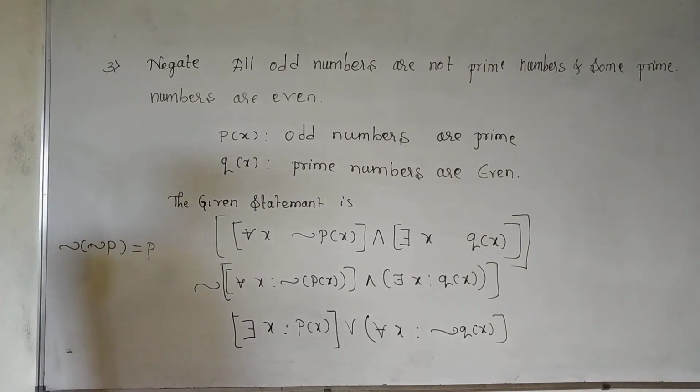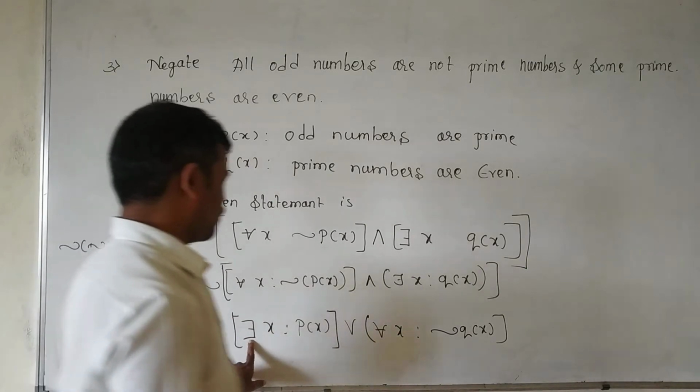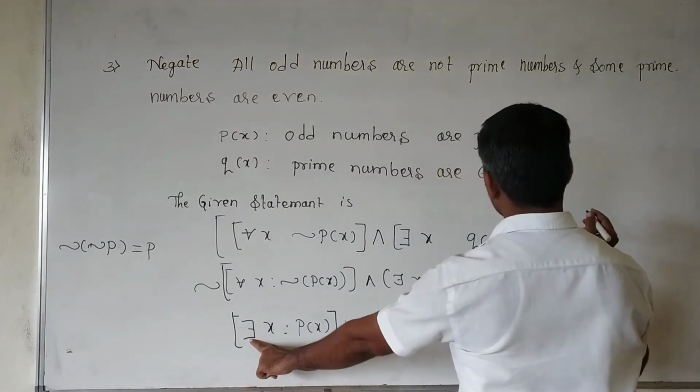Now we have to write that in words. For all becomes there exists again.